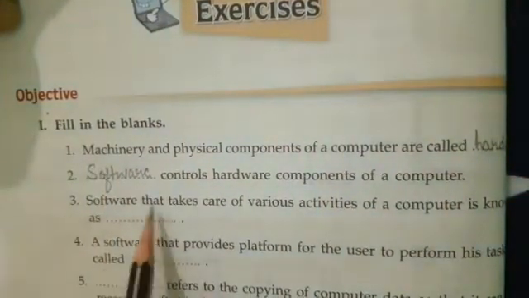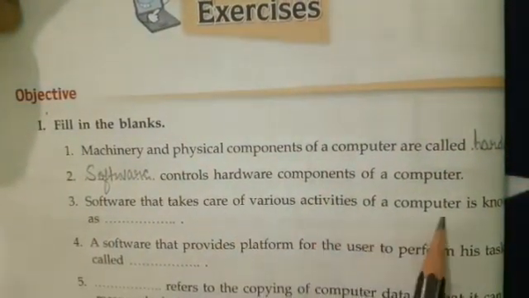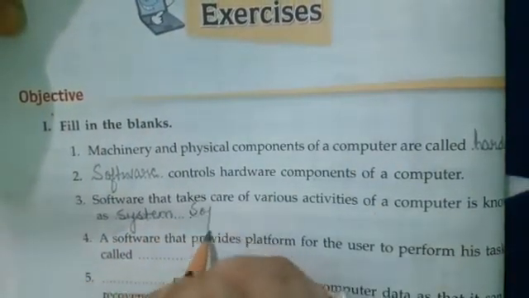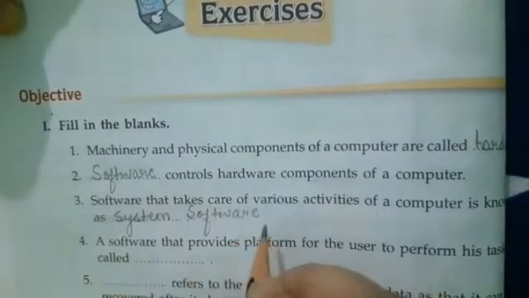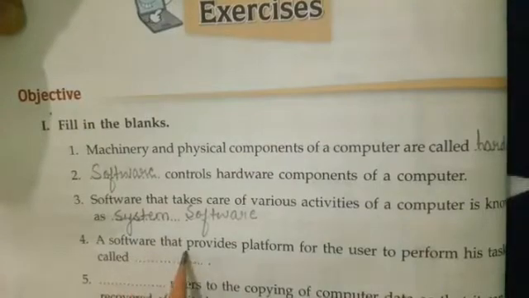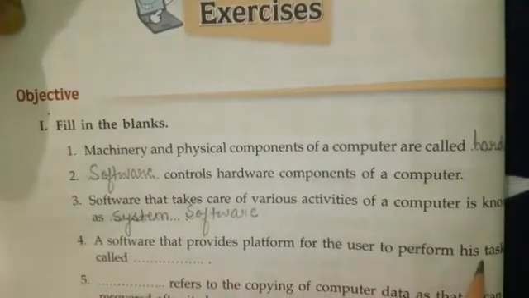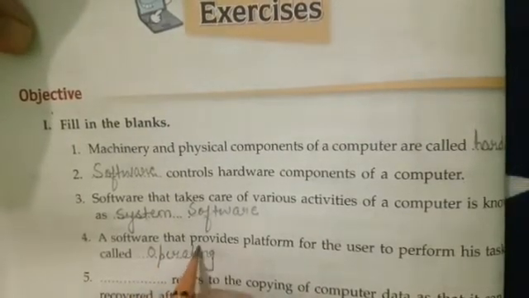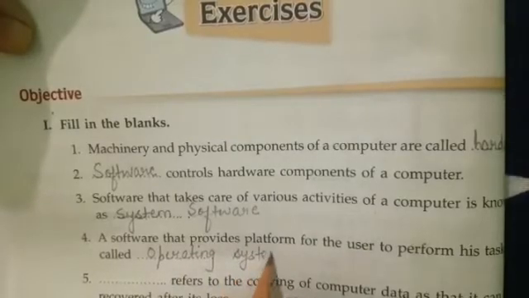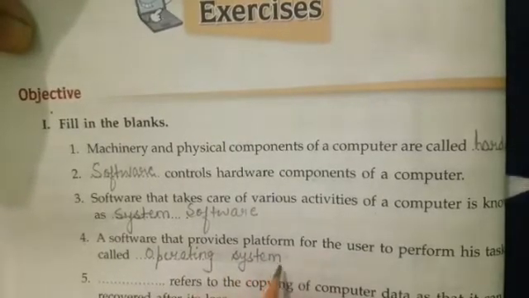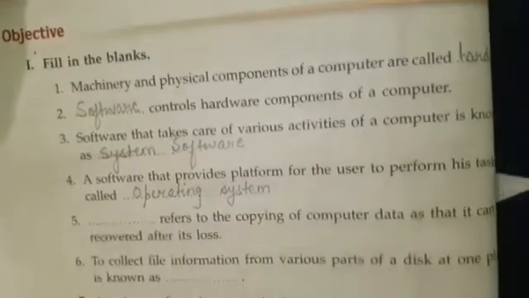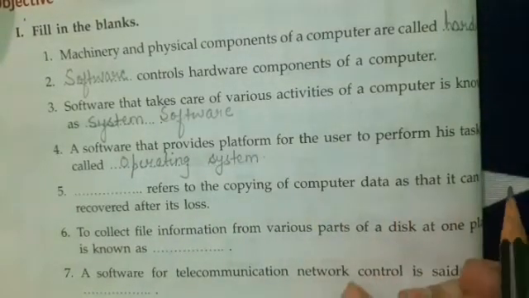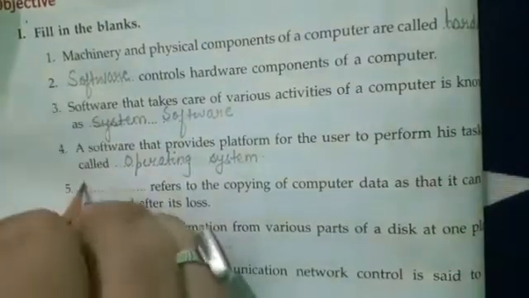Now come to the third part. Software that takes care of various activities of a computer is known as, write down, system software. Okay, it controls and takes care of all the activities of a computer. Now come to the fourth point. A software that provides platform for the user to perform his tasks are called operating system. Yes, operating system allows a user to perform any task on the computer system. It provides a platform for the users. Okay, now come to the fifth part. Dash refers to the copying of computer data so that it can be recovered after its loss. Yes, backup.